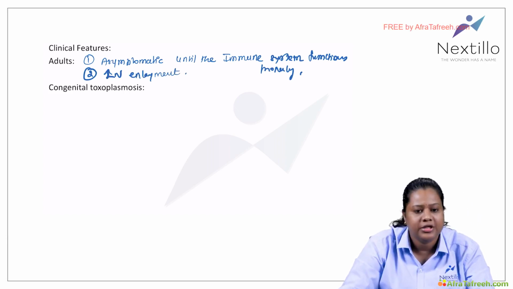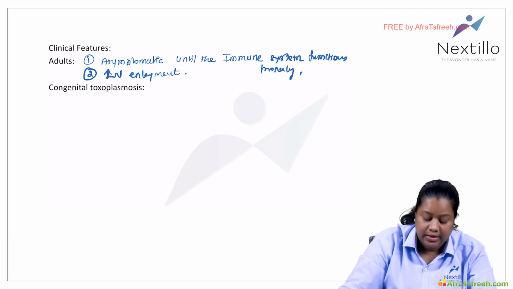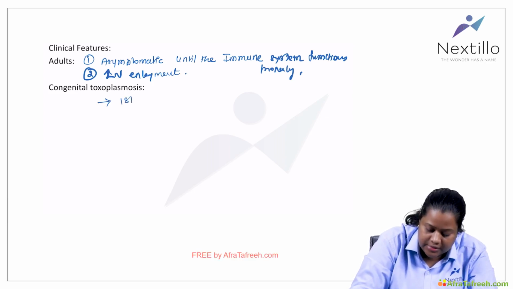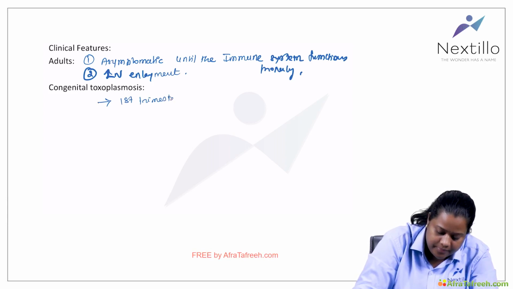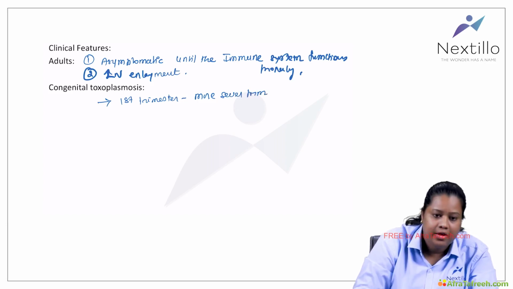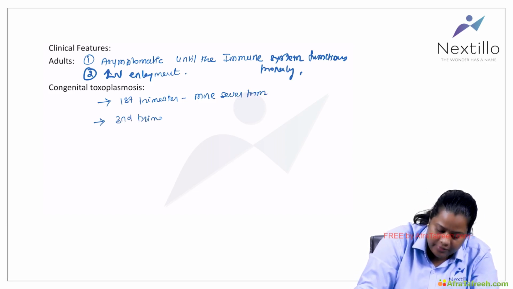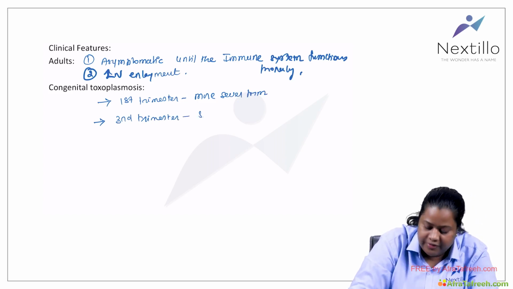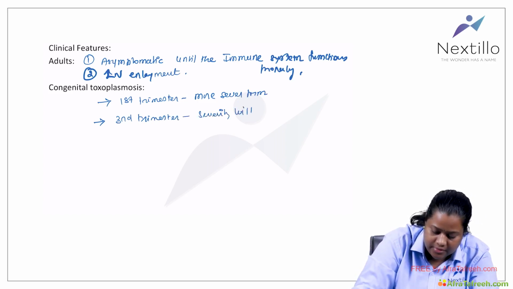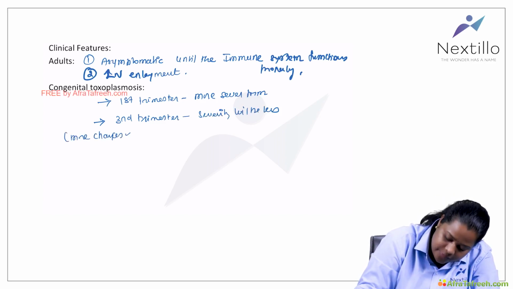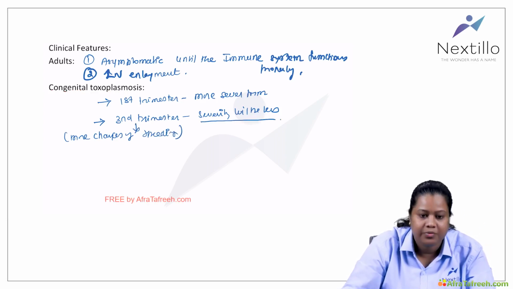In congenital toxoplasmosis, the more severe form occurs if the transmission happens in the first trimester. If transmission occurs in the third trimester, the severity will be less, but the third trimester has more chances of spreading.